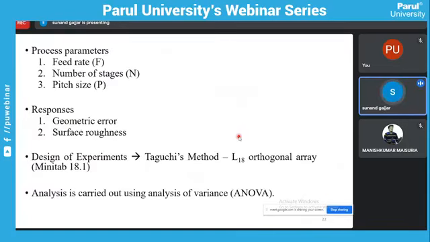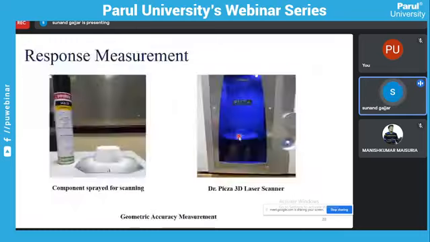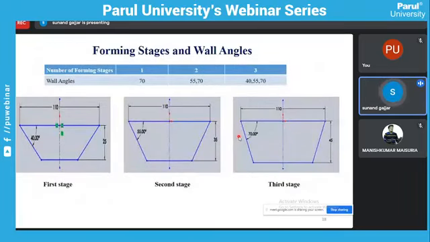Here are the process parameters we have used, right? Feed rate, number of stages, and pitch size. These are the three important parameters we have kept. As we discussed, number of stages is single stage, two stage, three stage. So these are the forming stages, and this is our important parameter.